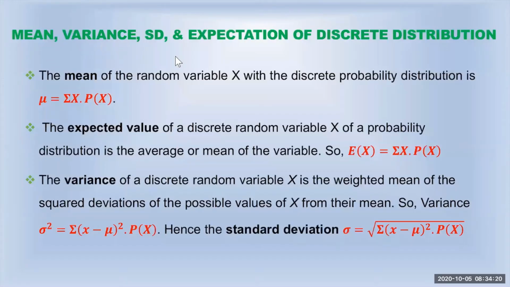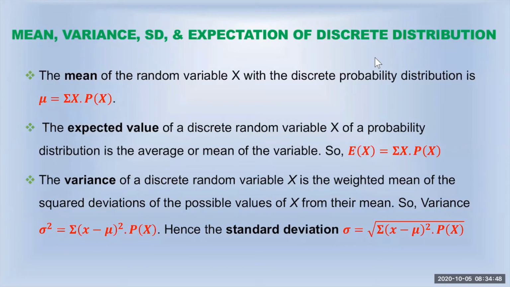Mean, variance, standard deviation, and expectation of a discrete probability distribution. In any probability distribution, we'll try to find the mean of the distribution. We'll try to find the average, also called the expected value. So they are the same thing. Mean, average, and expected value are the same thing. We'll try to find the mean, variance, and standard deviation of the distribution.